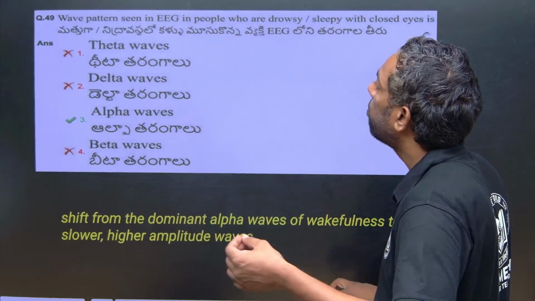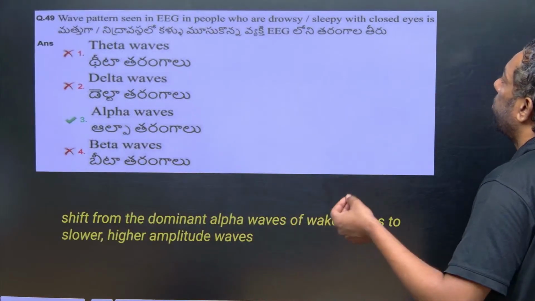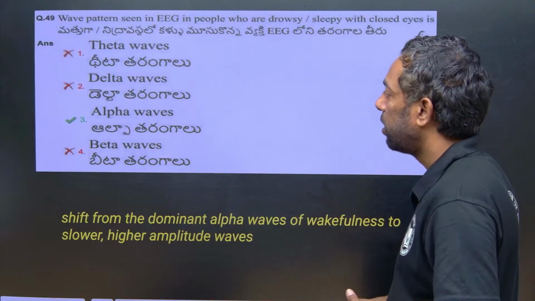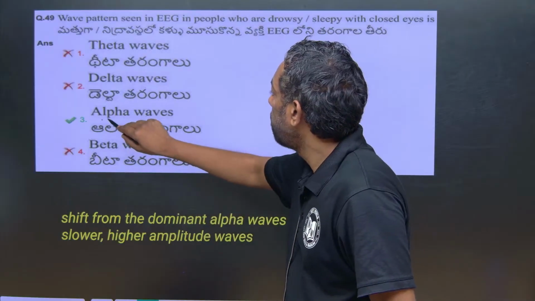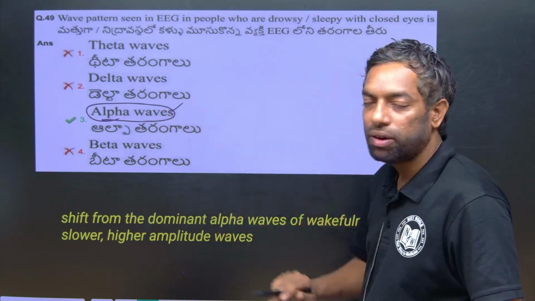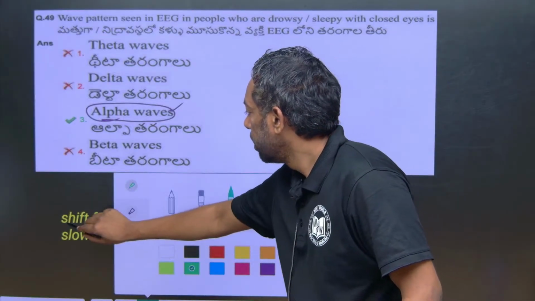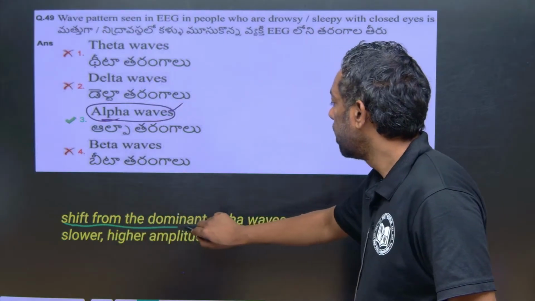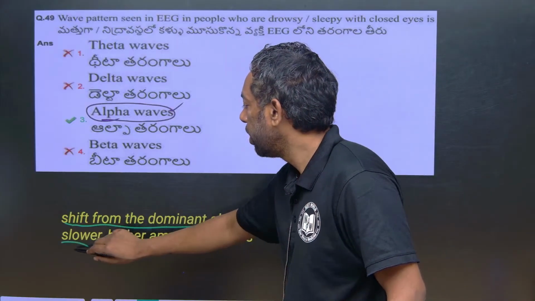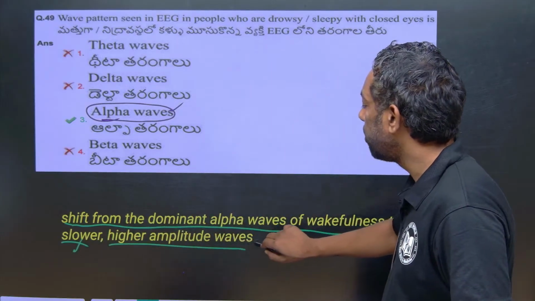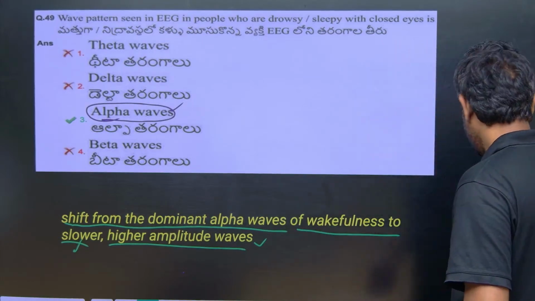What is the wave pattern of EEG in people who are sleepy with closed eyes? Here, it is alpha waves. This is an innovative question. Just look into here. The shift from the dominant alpha waves of wakefulness to slower, higher amplitude waves. This is the alpha waves, a direct question. Next question.